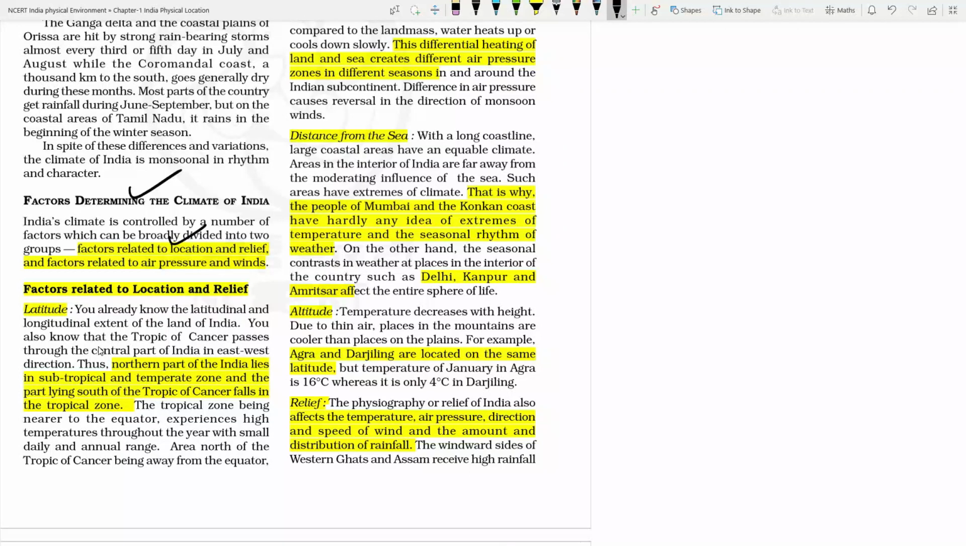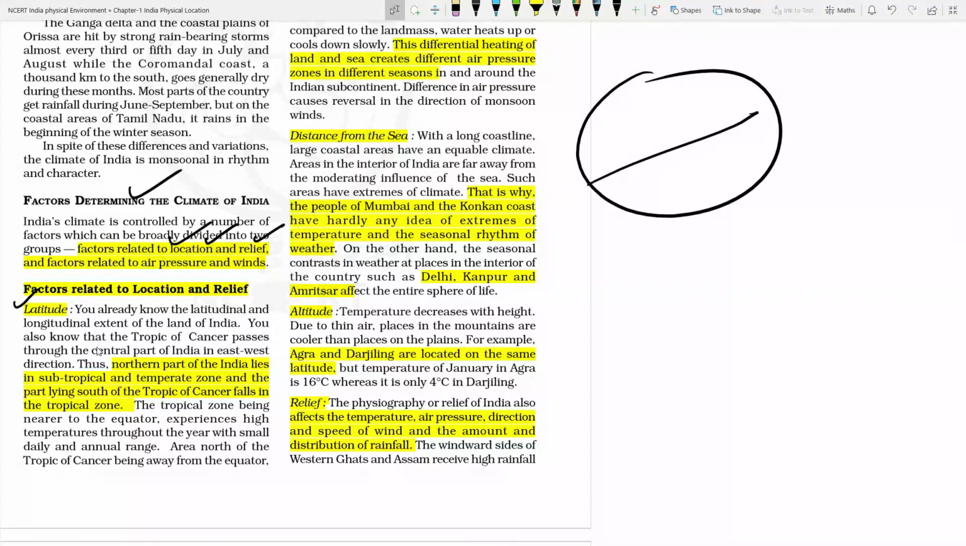So let's see what are the factors which are responsible for the changes in the climate. The location, the relief, and other things also matter. The first thing is the latitude, where it exists latitudinally. Means this is the earth, and here 23.5 north and 23.5 south is there.